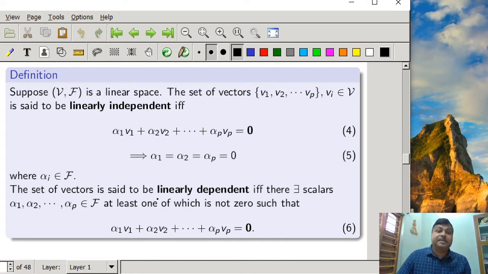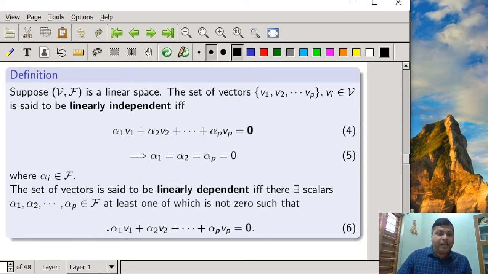The set of vectors is said to be linearly dependent if there exist scalars alpha 1, alpha 2, alpha p belonging to the field F, at least one of which is not zero, such that this linear combination yields the zero vector.